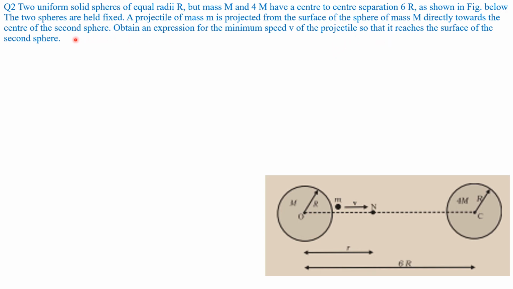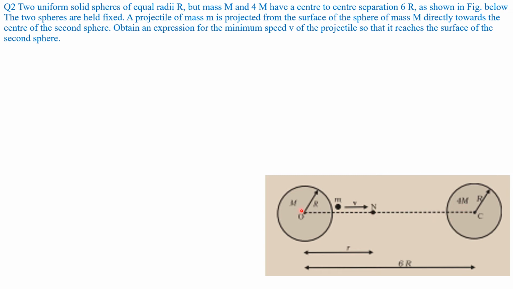See here in the diagram below, two spheres of equal radii R. This is also R and this radius is also R. But the mass of the first sphere is capital M, whereas the mass of the second sphere is 4M. It is given.